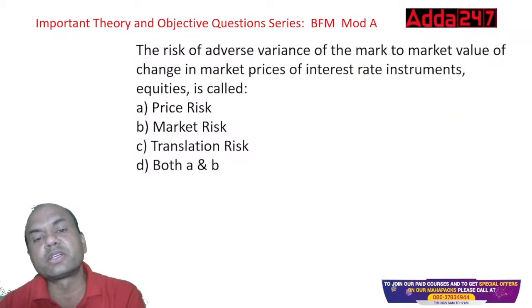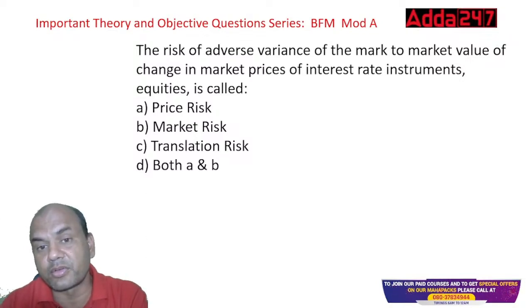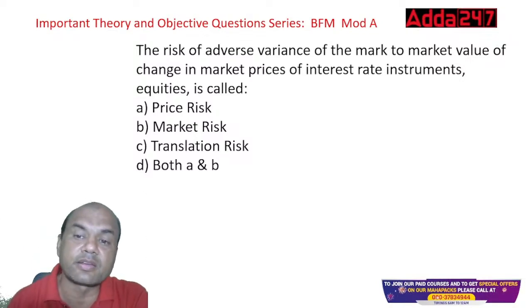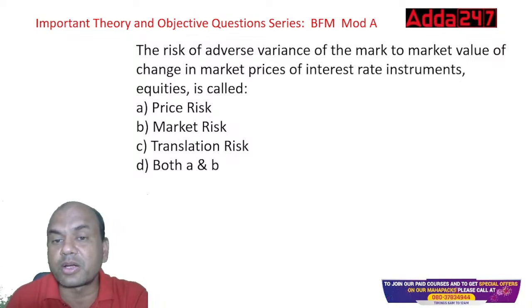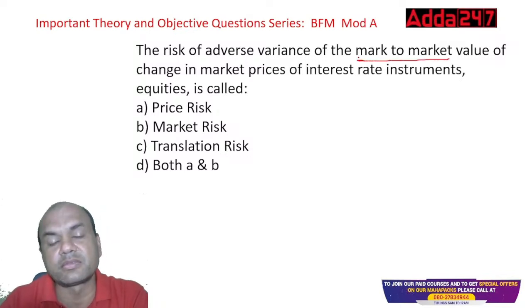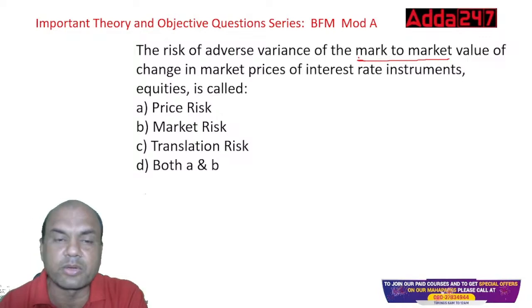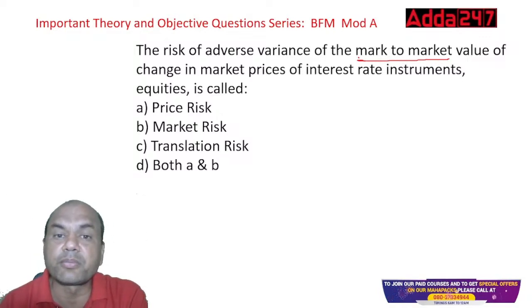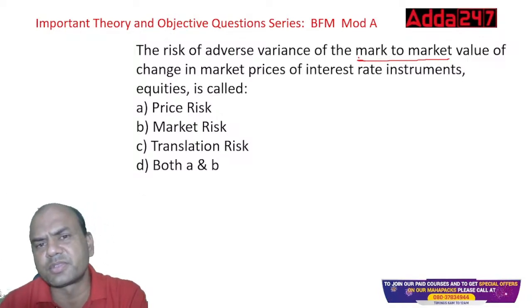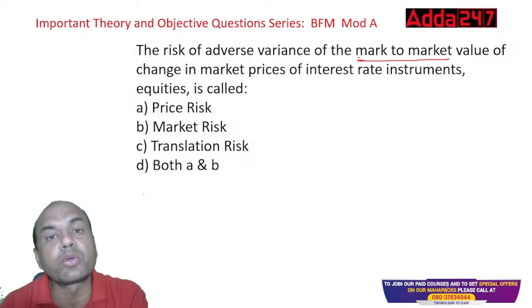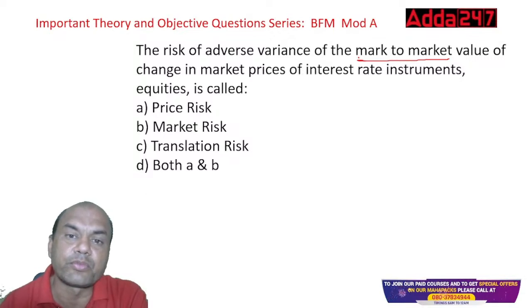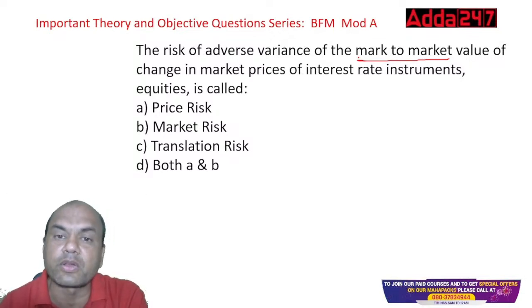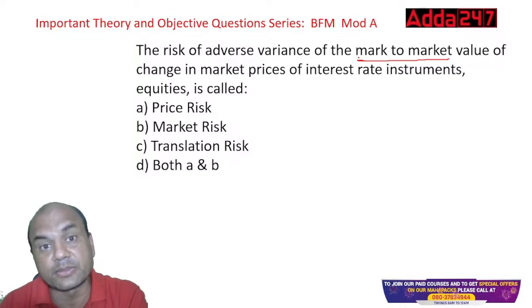The risk of adverse variance of mark-to-market, of change in the market price of interest rate instruments and equities, is called what? So what is mark-to-market? Mark-to-market means, basically, suppose I bought, let's say, a bond, and I am not going to sell it immediately. Mark to market means whether I am notionally gaining some profit or not in that. That's the meaning of mark to market.